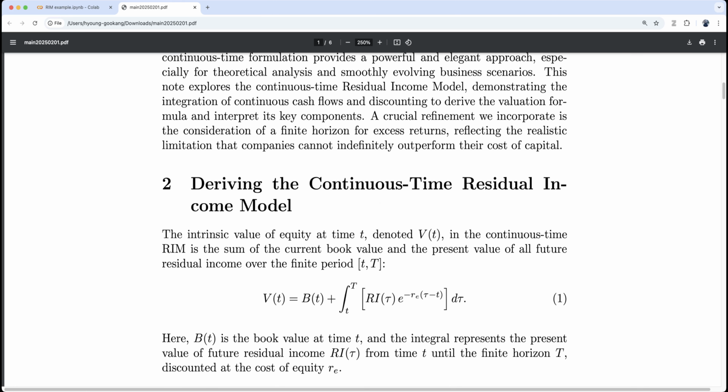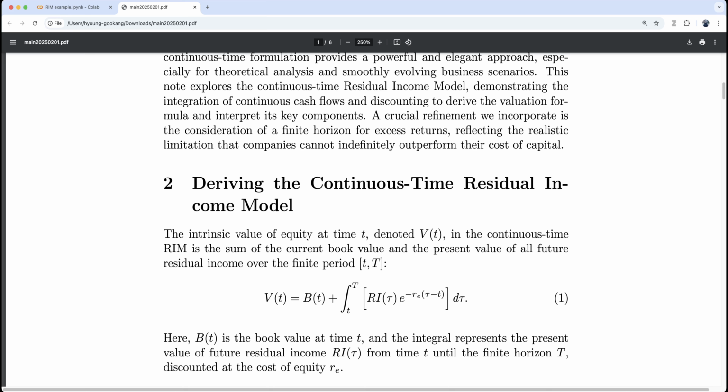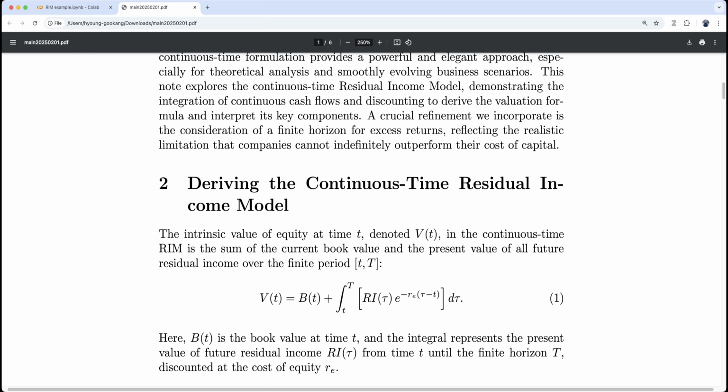Okay, so deriving the continuous time residual income model. The intrinsic value of equity at time t, let's denote it as V_t, in the continuous time RIM is the sum of the current book value and the present value of future residual income over the finite period T. Beyond T, let's assume there is no residual income.